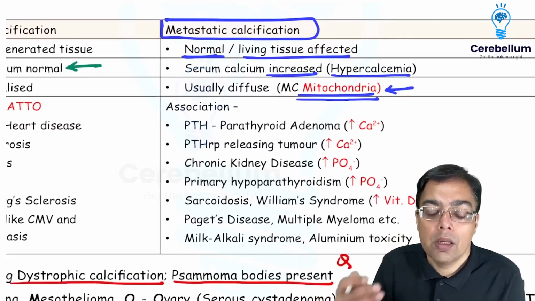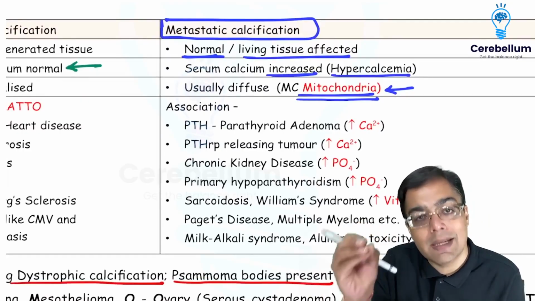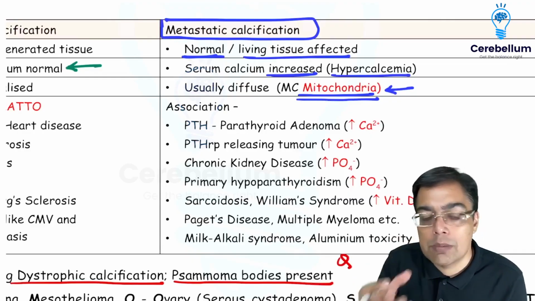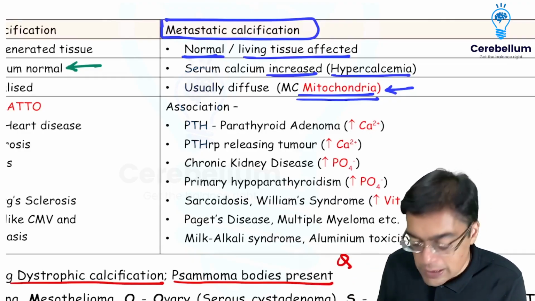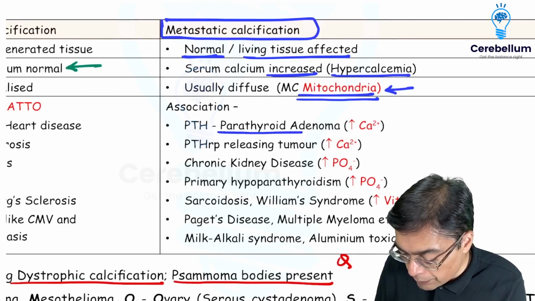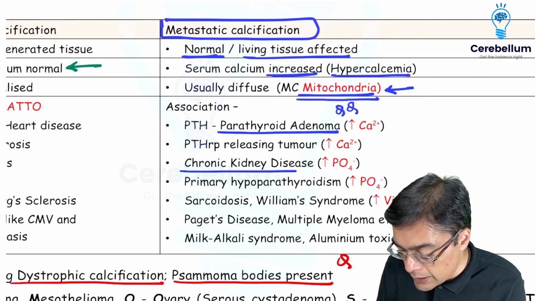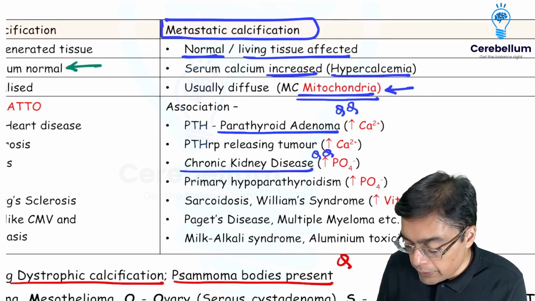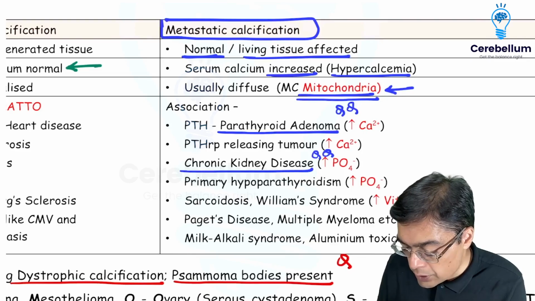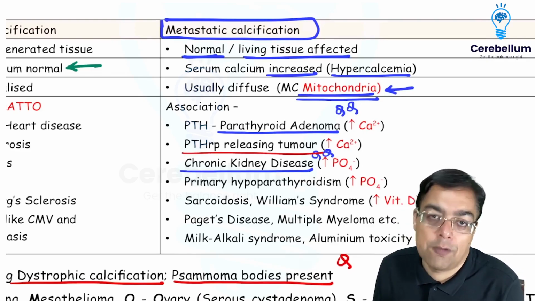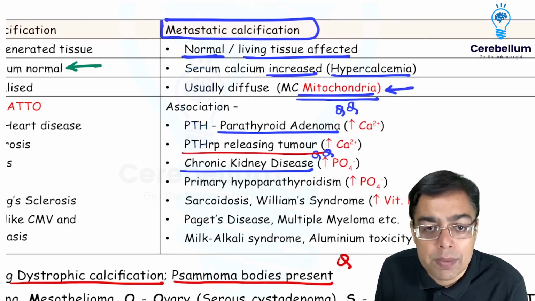What are the conditions where you're going to have metastatic calcification? Whatever comes to your mind, a condition in which there is increased calcium or increased phosphate is likely to cause metastatic calcification. For example, parathyroid adenoma, a primary cause of hyperparathyroidism. We have chronic kidney disease, a secondary hyperparathyroidism cause. We can have certain types of cancers in which PTH related peptide is being released, for example lung cancer, especially squamous cell carcinoma.